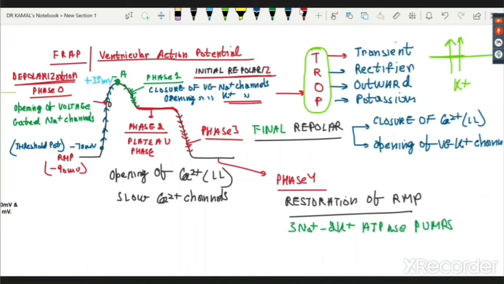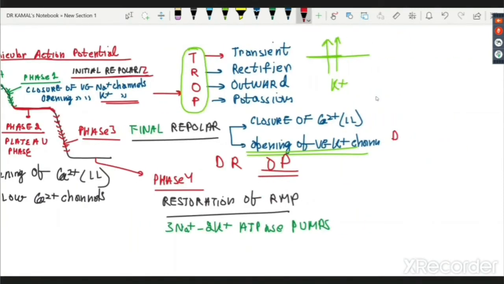Using the same terminology, these potassium channels are now being called by a similar word, drop. So OP will remain the same, outward potassium. DR will now become delayed rectifier. Drop is delayed rectifier outward potassium channels. It is very, very simple. Just try to understand. One is opening initially, which is a transient channel. It opens and closes. Another is opening after a long time. It is delayed. And again, it is bringing the RMP back to the minus 90 value, right?